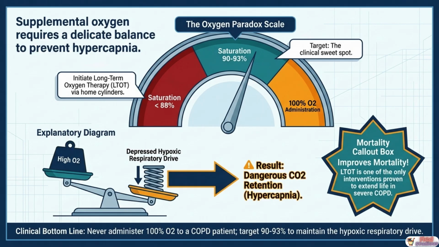the patient breathing adequately. When oxygen saturation chronically falls below 88% at rest, long-term oxygen therapy, LTOT, via home oxygen cylinders is indicated. And this is critically important. LTOT is one of the only interventions proven to extend life in severe COPD. Along with smoking cessation, it is one of just 2 evidence-based treatments that actually alter the mortality trajectory.